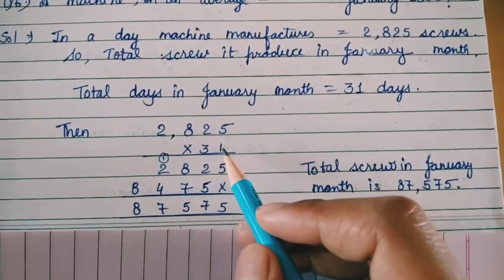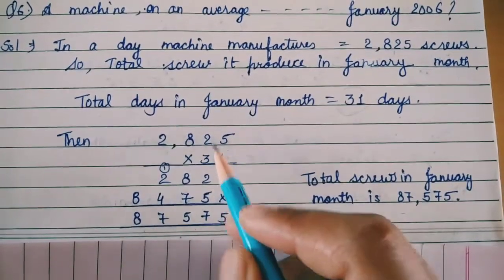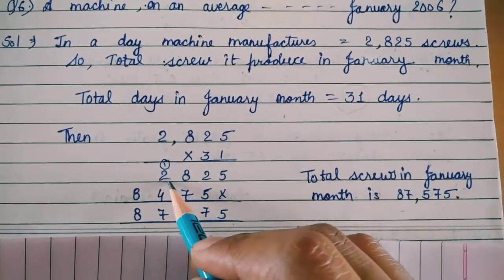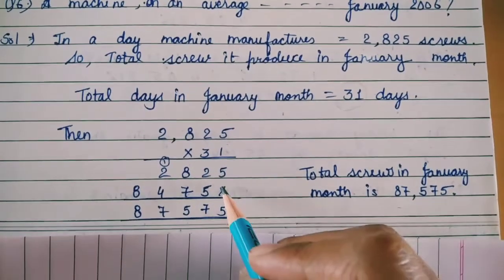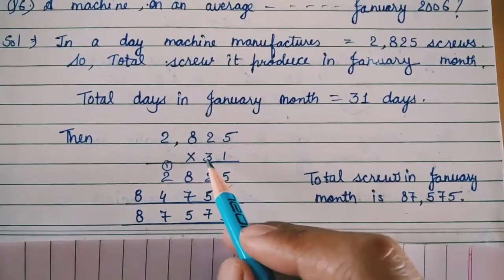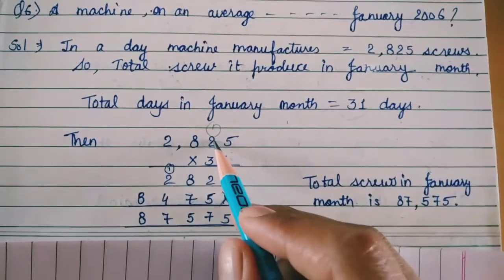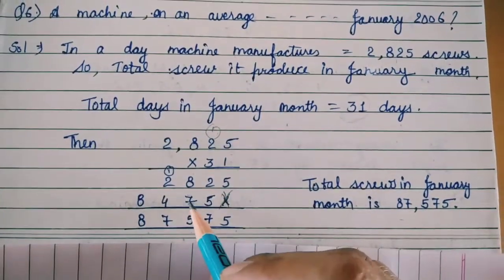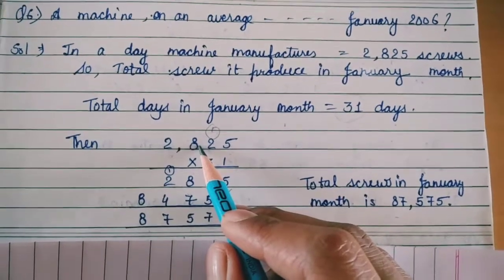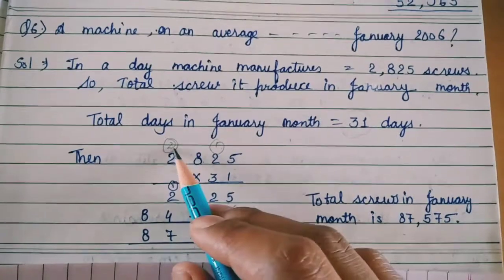We will get it digit by digit. We begin with 1. 1 5 is 5, 1 2s are 2, 1 8s are 8, 1 2s are 2. Now the first value is over, that's why we put a cross or a dot here. Then 3 5s are 15, 1 on the carry, 3 2s are 6 plus 1 is 7, 3 8s are 24, 4 here and 2 on the carry, 3 2s are 6 plus 2 is 8.